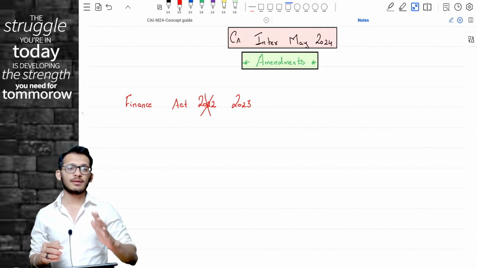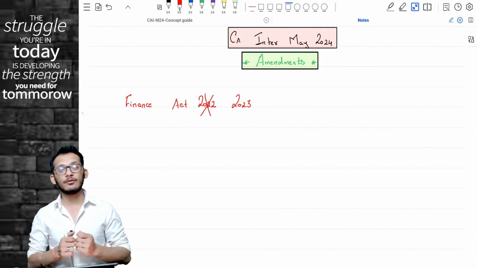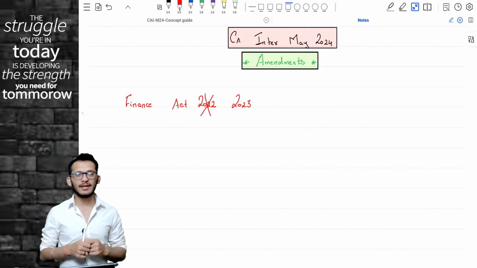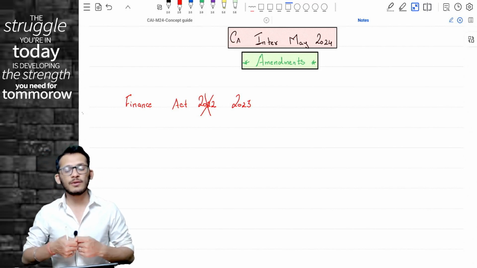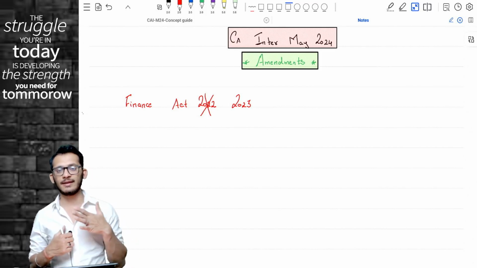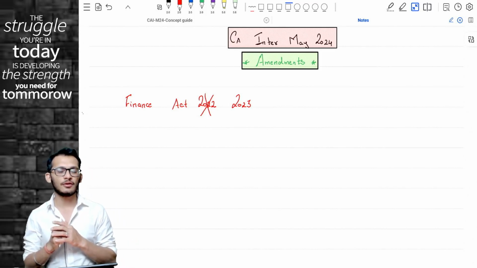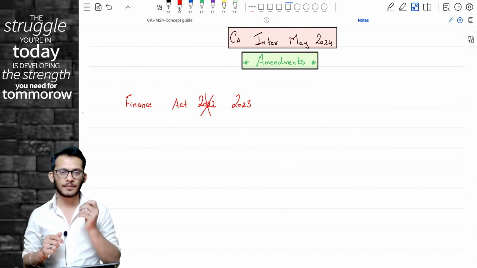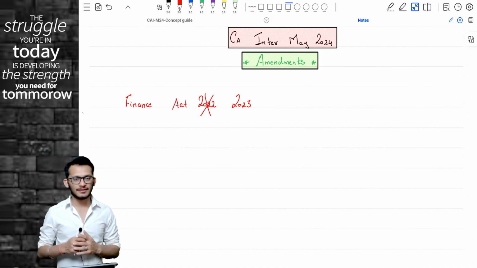As we do the amendments, we will also discuss questions and answers, if they are found to be relevant and important for you. So if you have to do some practice questions, that also will be discussed in these lectures itself. So feel free to have these lectures at the back of your head because this will help you in all parameters. So don't worry about it. Keeping that in mind, let's start the lectures in full force.